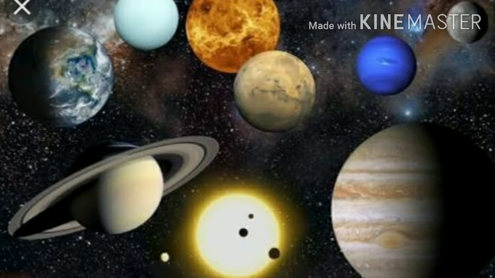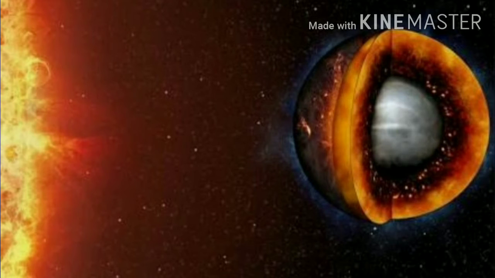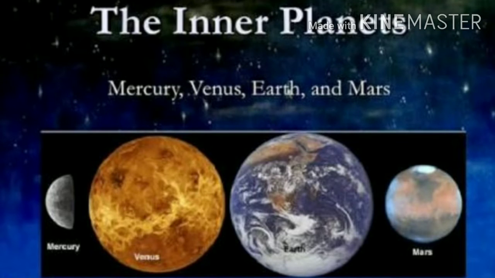The changes on the earth are due to geographical and biological processes. According to the physical characteristics, the planets are divided into inner and outer planets. Now, first see the inner planets. The planets that lie between the sun and the band of asteroids are known as the inner planets, like Mercury, Venus, Earth and Mars. These planets are small in size.